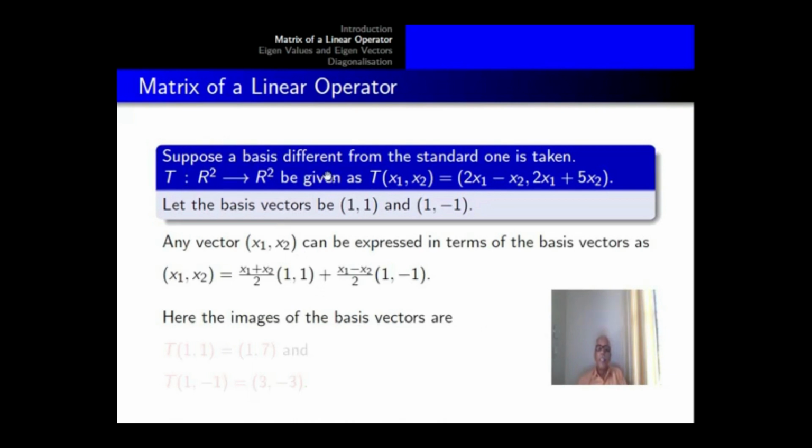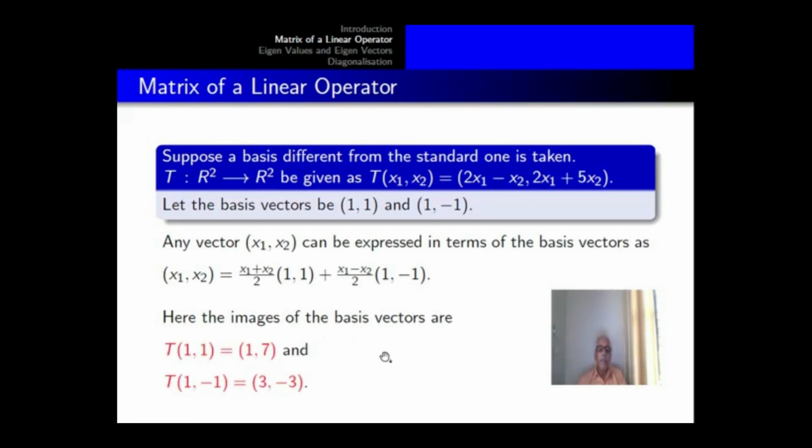Suppose a basis different from the standard one is taken. So we have already seen for R2 the vectors 1 1 and 1 minus 1 are basis vectors. So using these as basis vectors, we want to know how to get the corresponding matrix. Any vector x1 x2 can be expressed in terms of the basis vectors as x1 x2 equal to (x1 plus x2)/2 times 1 1 plus (x1 minus x2)/2 times 1 minus 1.